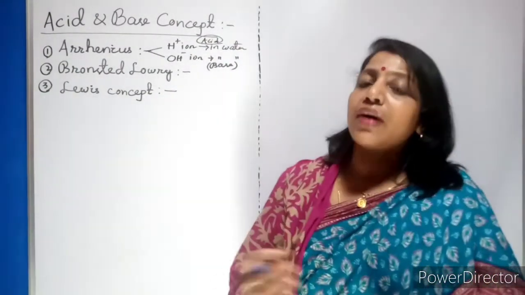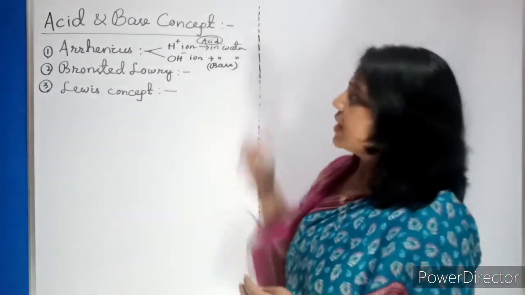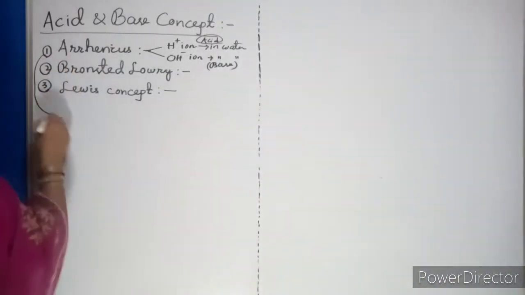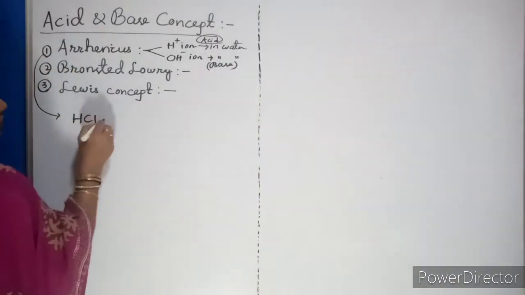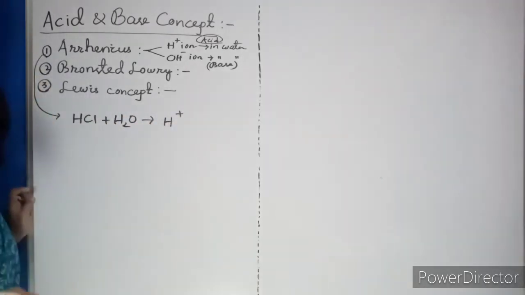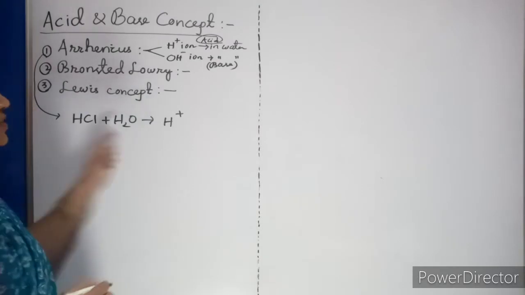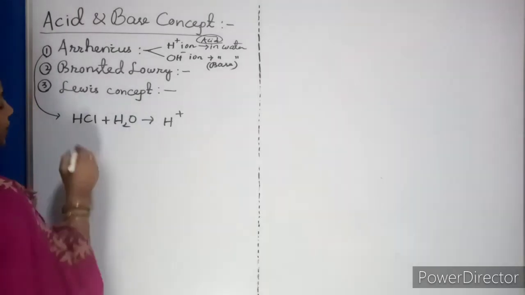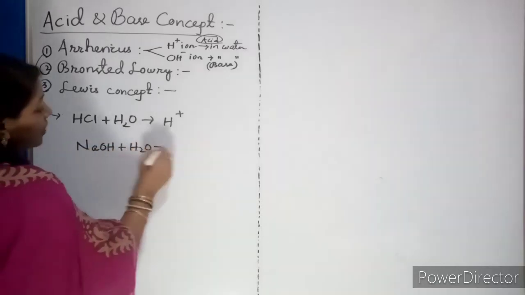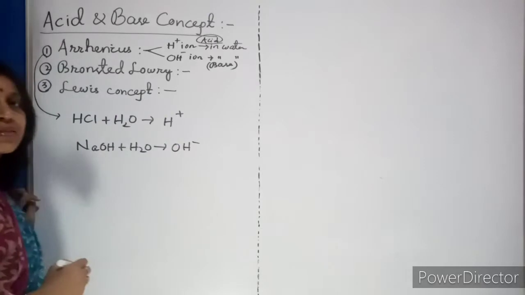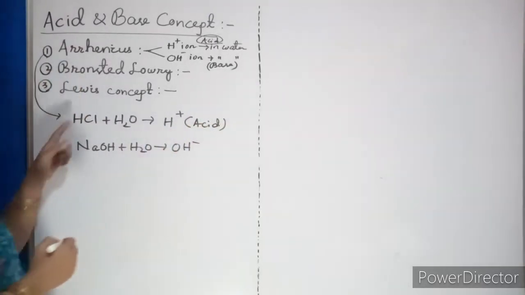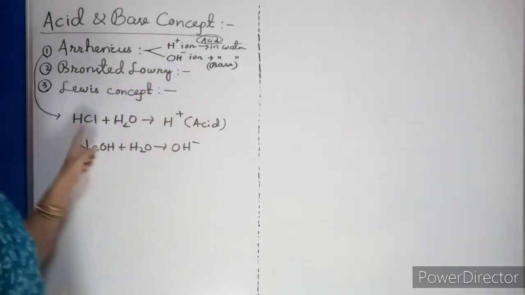Now Arrhenius, what he told when you combine your acid with the base. Let us see some examples of how acid gives H+. For example, if you take HCl and add water to it, what will you find? Your H+ proton. That is called the acid property. Similarly, if you take NaOH and add it to water, then what will you find? OH-. So what is H+ he told? That which gives H+ ions in water is called an acid.